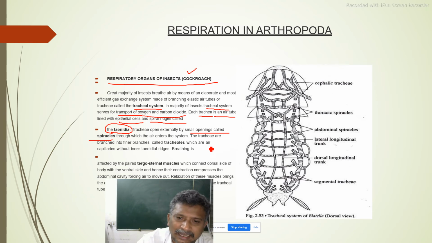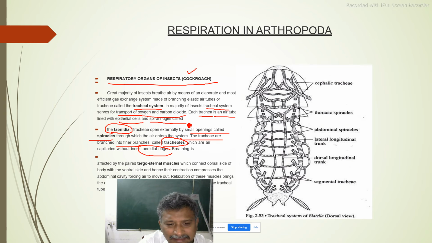Now the trachea branch into fine branches called tracheoles. Tracheoles are the fine branches of trachea, which are air capillaries without inner ctenidial ridges. Inner ctenidial ridges are absent in tracheoles, but ctenidia are present in trachea.